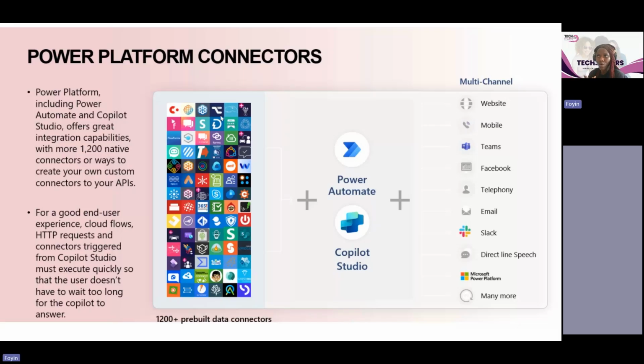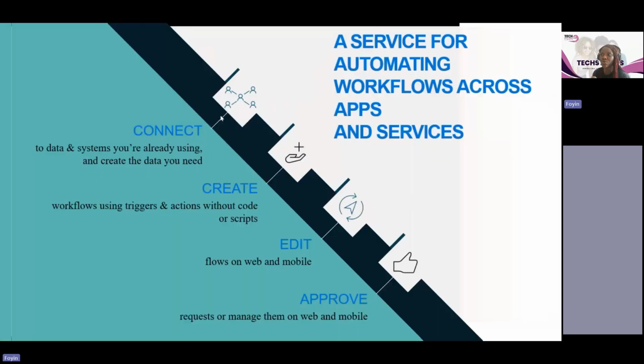What we're doing in Copilot Studio is leveraging Power Automate to get that information for our agents from the different sources where the information sits, based on your scenario. So you don't have to build custom API or HTTP calls.